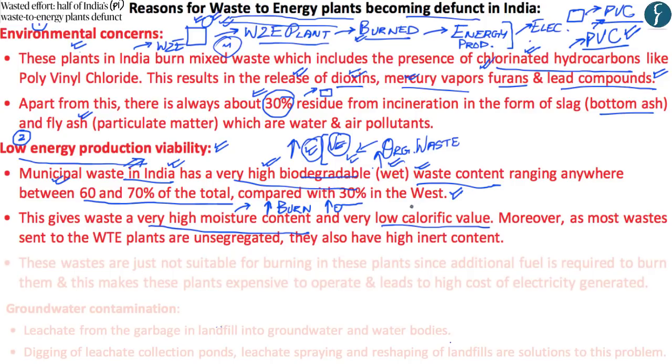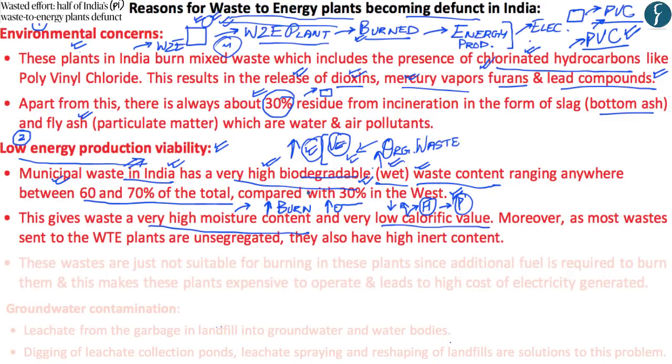Now, in simple terms, calorific value means the heat produced by complete combustion of a particular weight of a product. And because Indian municipal waste contains largely biodegradable wet waste, it has a very low calorific value, whereby the heat produced by burning it is quite low.